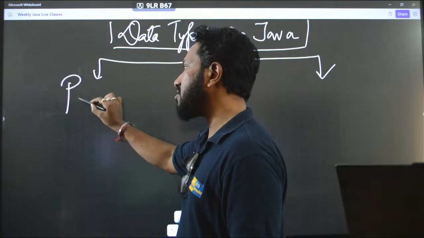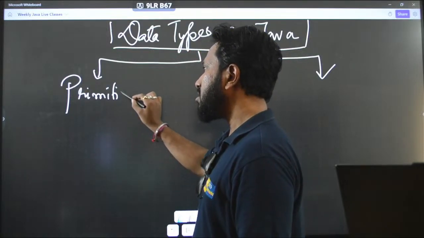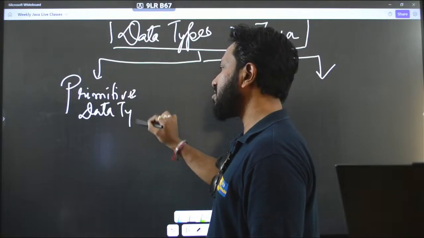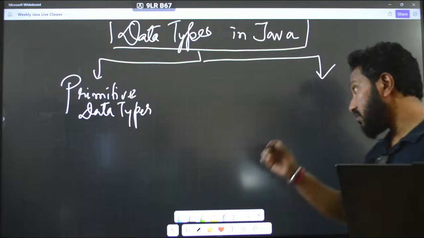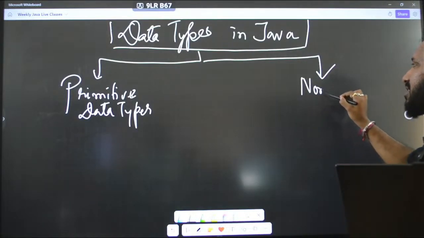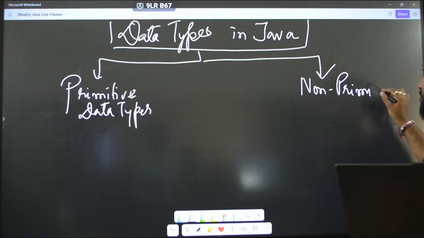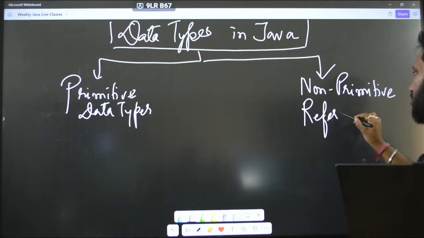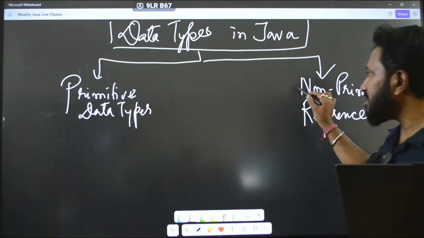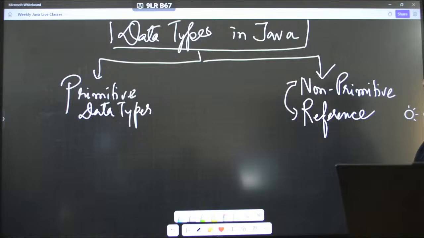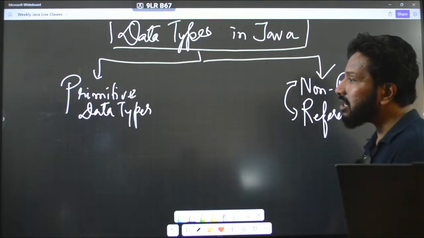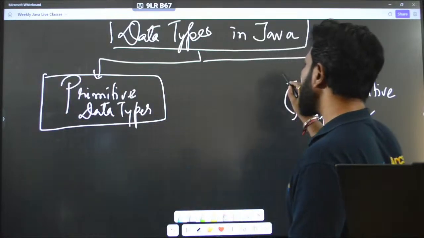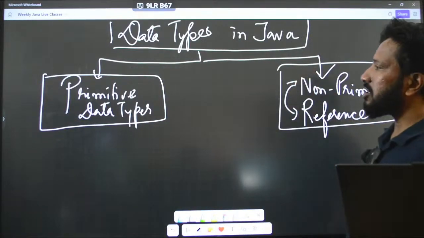The first one is primitive data types. The second category is non-primitive, also known as reference. Both are the same case, fine. Let us first jump into primitive data types, then we will move on to the non-primitive or reference data types.